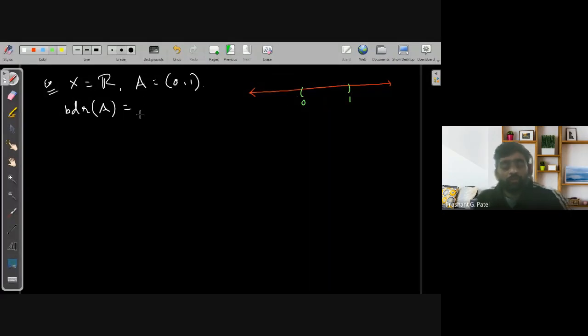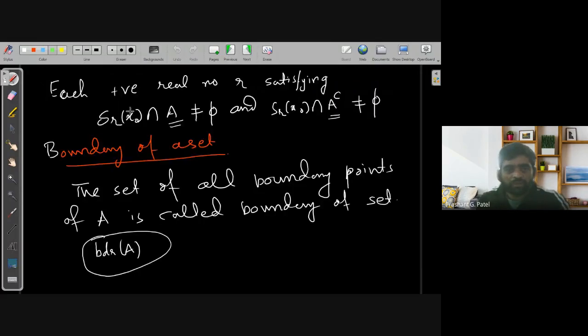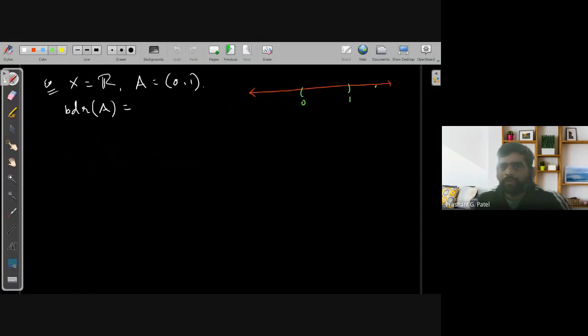Now, what is the boundary point as per the definition? Any neighborhood has to intersect both A and its complement. If I pick any point outside this interval, then it will have an intersection with the complement but not with A. If I pick a point inside the interval, it intersects A but not the complement.